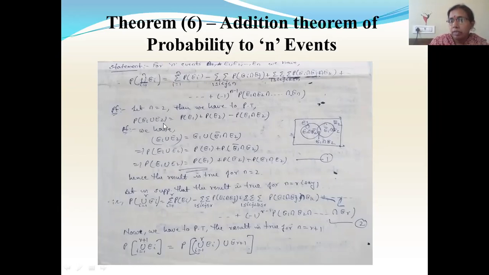There we have denoted the events as A and B, and here we are denoting the events as E1 and E2 for two events. So here, same proof, we'll see E1 union E2. Here I am considering this Venn diagram. So E1 union E2 is equal to E1 union E2.